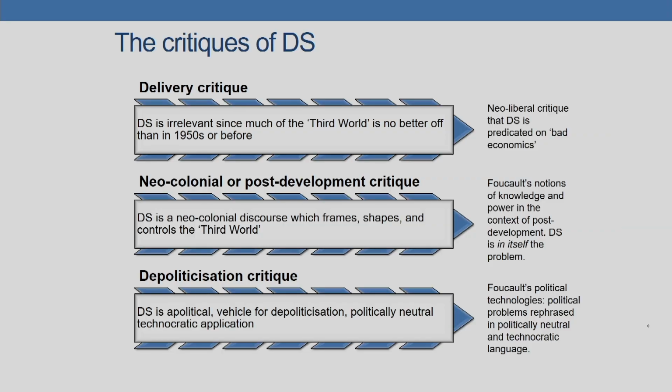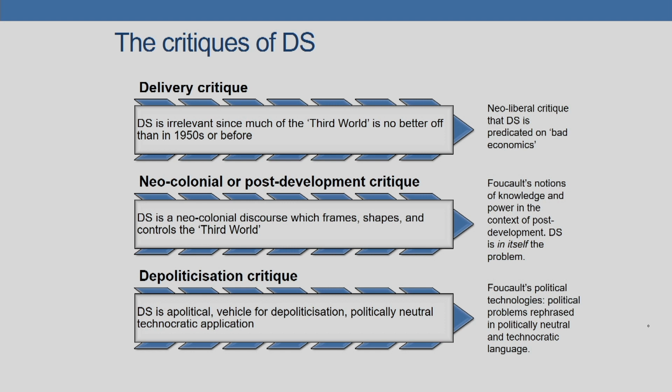The second critique is what is referred to as the neo-colonial or post-development critique. This is based upon a neo-colonial discourse which frames, shapes and controls the third world, it is said, and this mostly relates to Michel Foucault's notions of knowledge and power in the context of post-development.